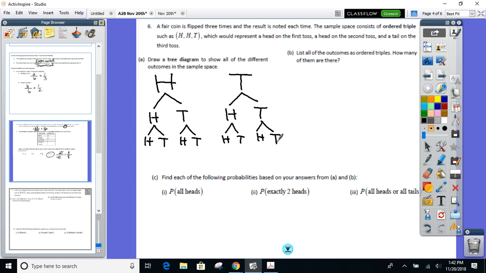And if you count the last row of branches, that shows you how many different outcomes there are. So 1, 2, 3, 4, 5, 6, 7, 8. There's 8 of them total.